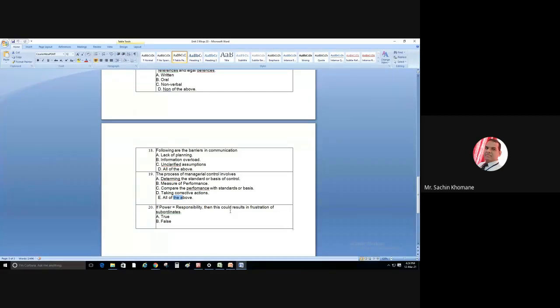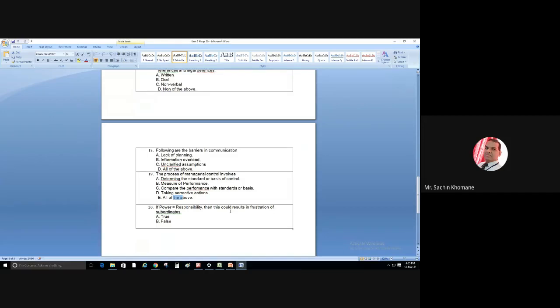Right? This formula, power is equal to responsibility, is correct, so that is true, but this statement is wrong. Okay, otherwise you will get confused. If power is equal to responsibility, then this could result in frustration of subordinate. No, the statement is wrong. So the answer is false, B. Okay.